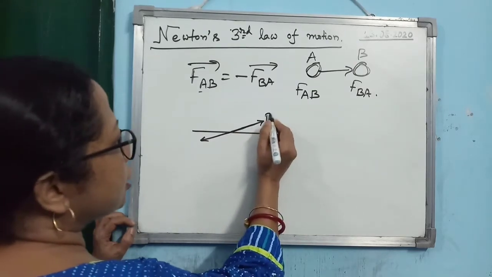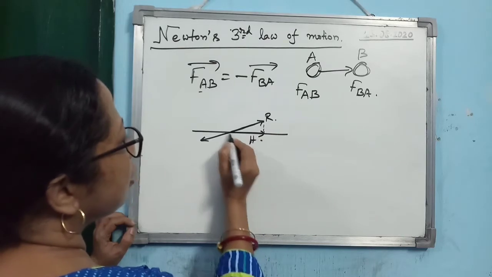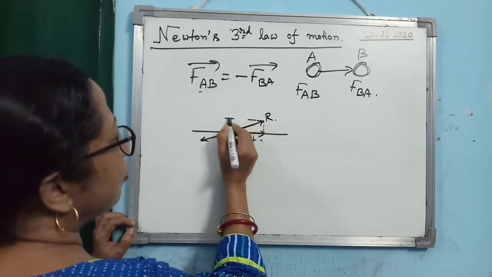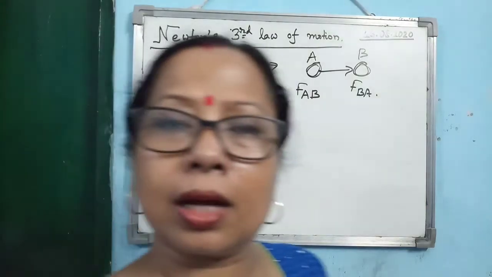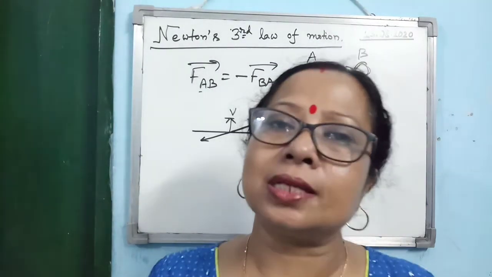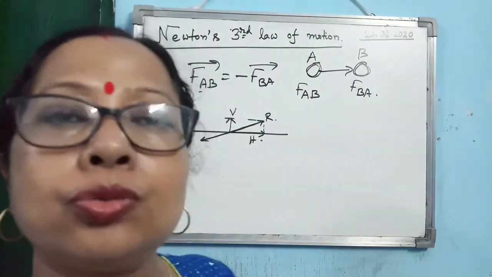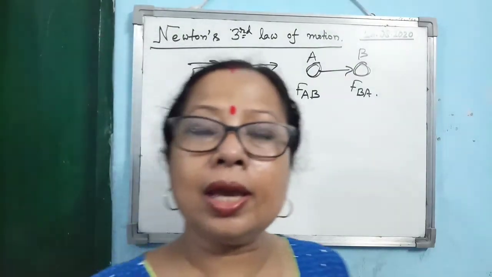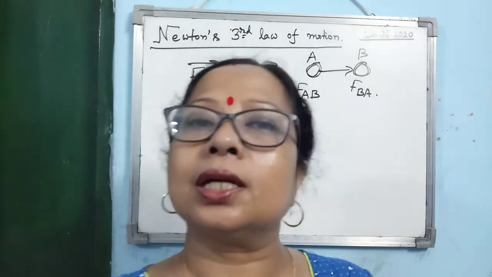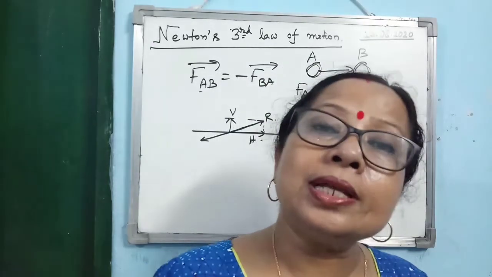This reaction you can break into two components: this is the horizontal component and this is the vertical component. The vertical component of the reaction provided by the ground balances your weight, and the horizontal component helps you walk in the forward direction. Alright, so this is the way, by applying Newton's third law of motion only, we can walk on the ground.